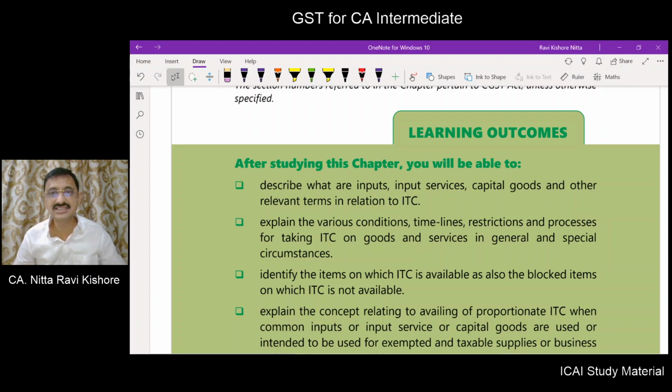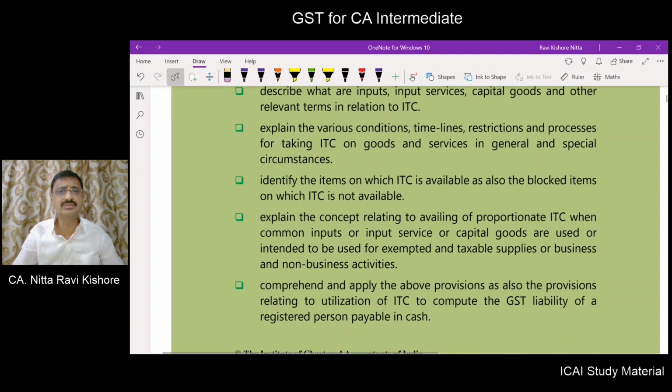What are the conditions, what is the timeline, what are the restrictions, and what are the processes for taking the ITC on goods as well as services, and in special circumstances also. You will be able to identify those items on which ITC is available, and also blocked credits, that means those items on which ITC is not available.